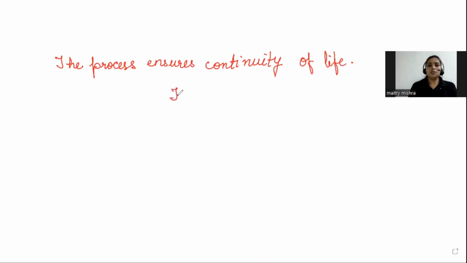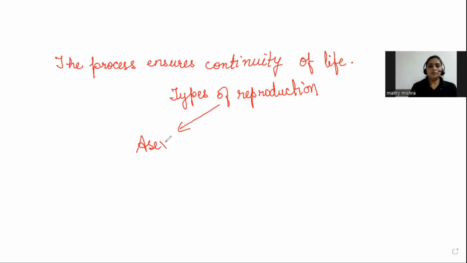So there are two types of reproduction: asexual and sexual. First let's talk about asexual reproduction. It is the mode of reproduction in which only one parent is involved.